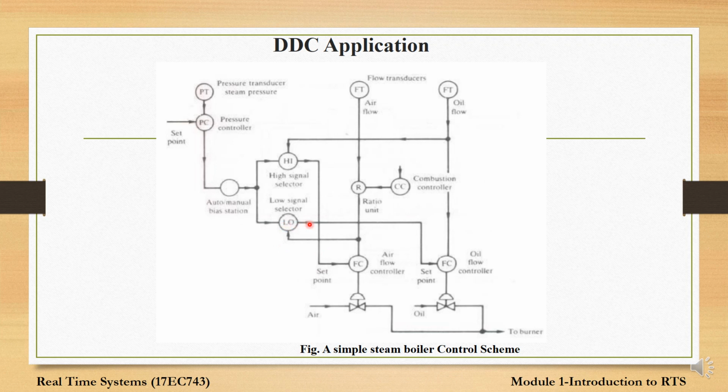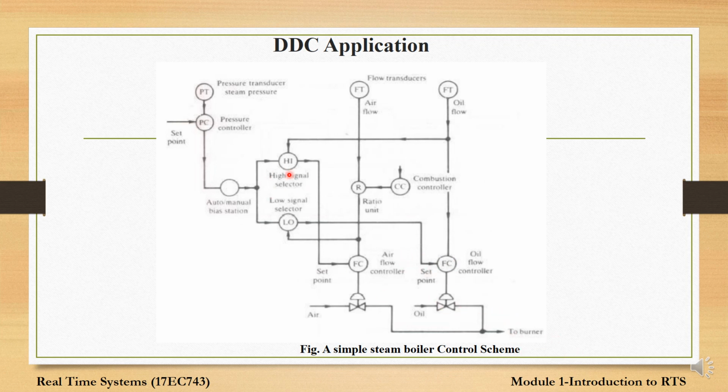The signal that is passing from this bias station goes to two units. The first one is HI, the high signal selector, and the other is the low signal selector. The high signal selector has two input signals, and the low signal selector also has two signals. The low signal selector provides a set point for DDC to control oil flow, that is, to regulate the oil flow controller.